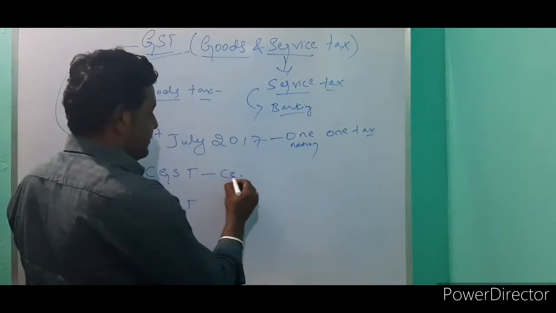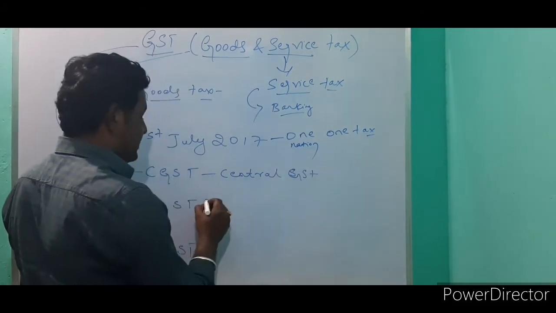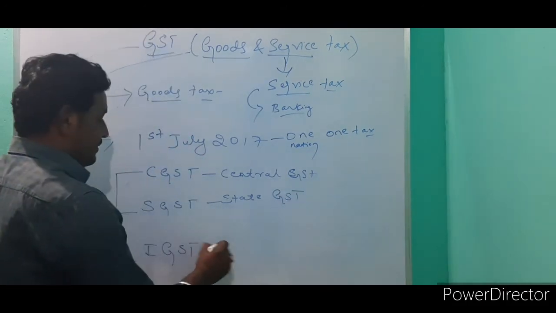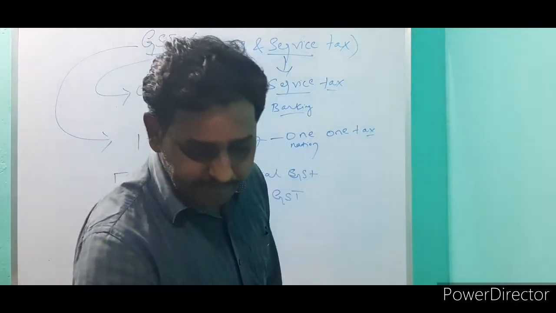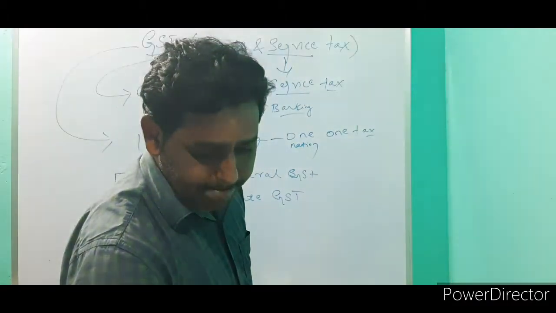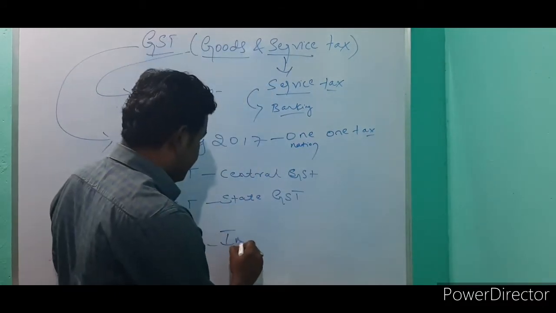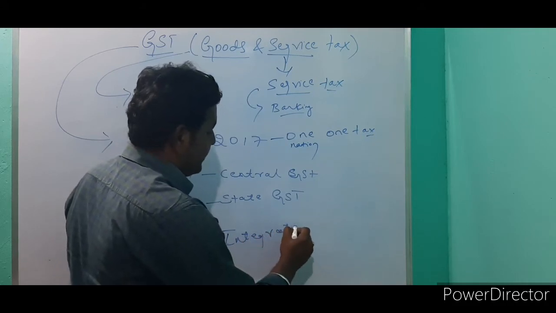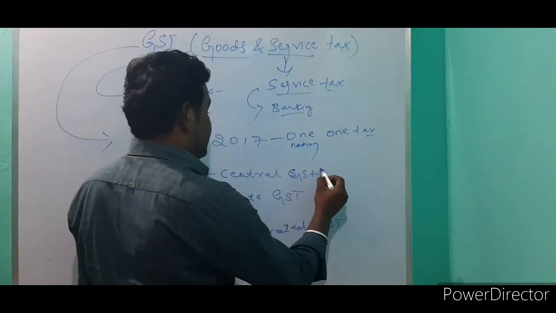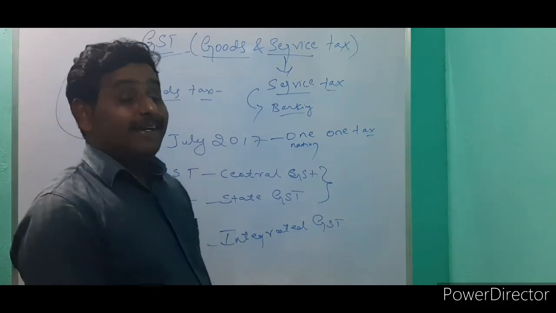CGST means Central GST, SGST means State GST, and IGST means Integrated GST. Central GST and State GST are applicable for intra-state.